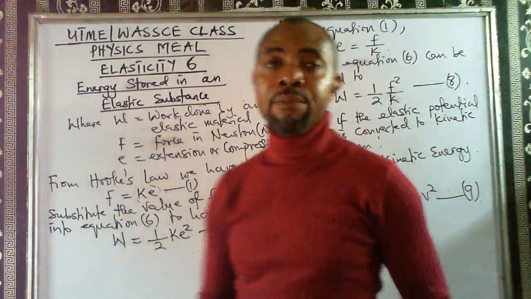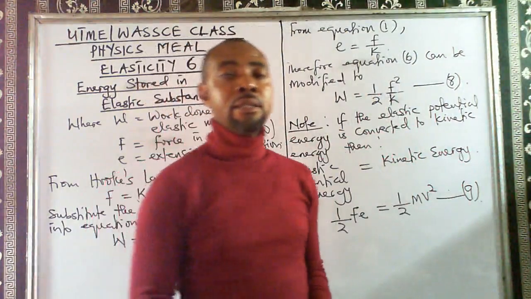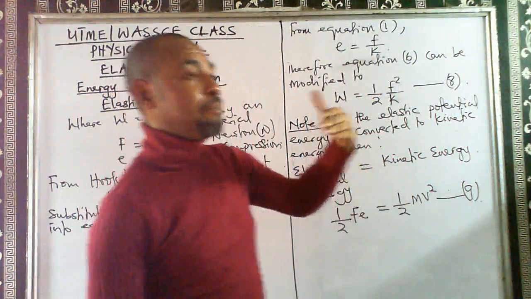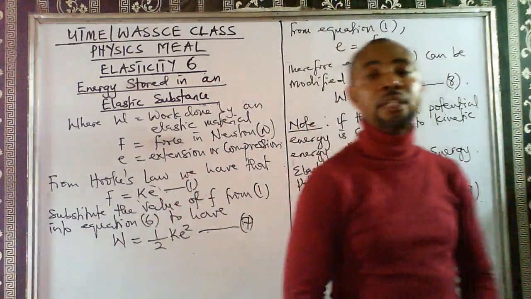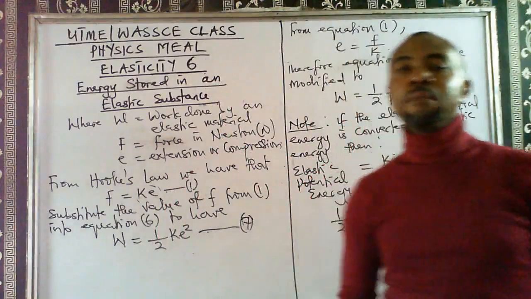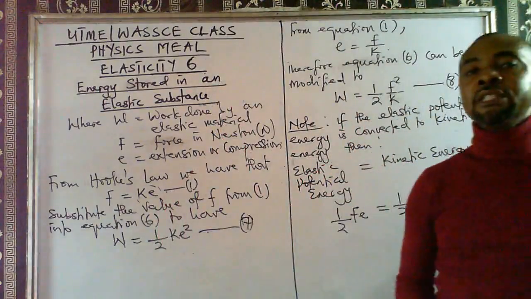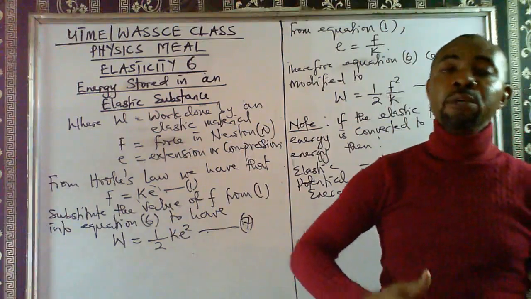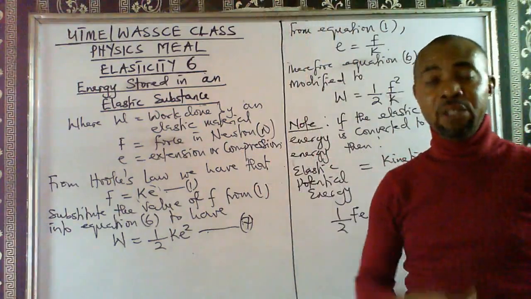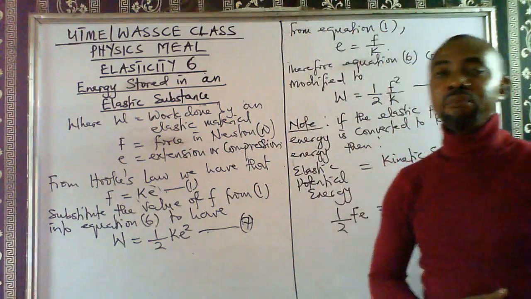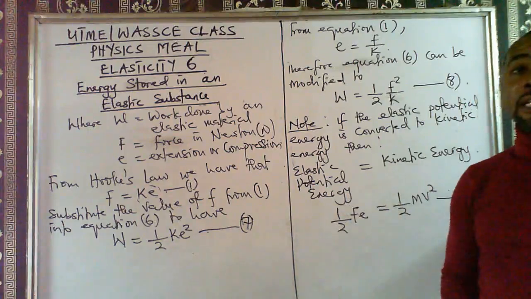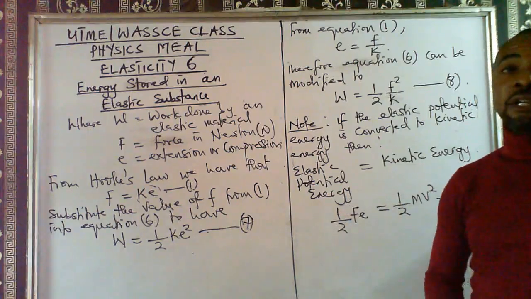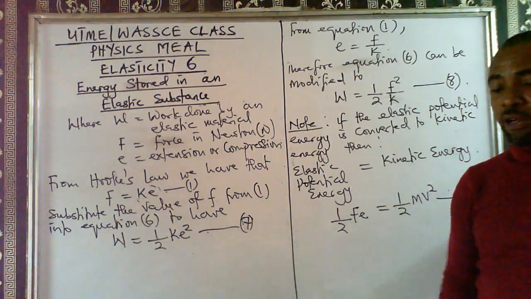And similarly, if the kinetic energy results in a potential energy, or if an elastic potential energy results in the body moving through a certain height, it also means that the elastic potential energy can be related to the potential energy of another body.